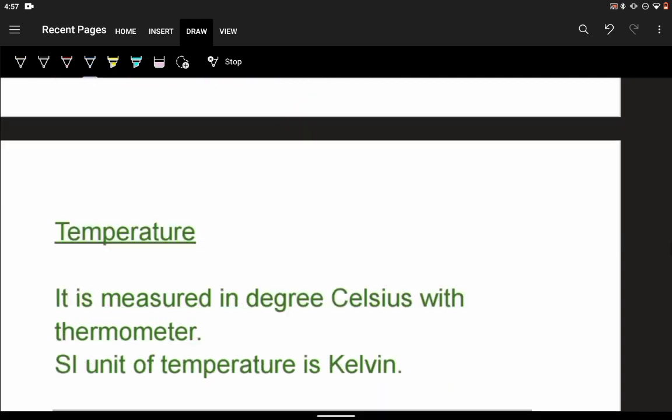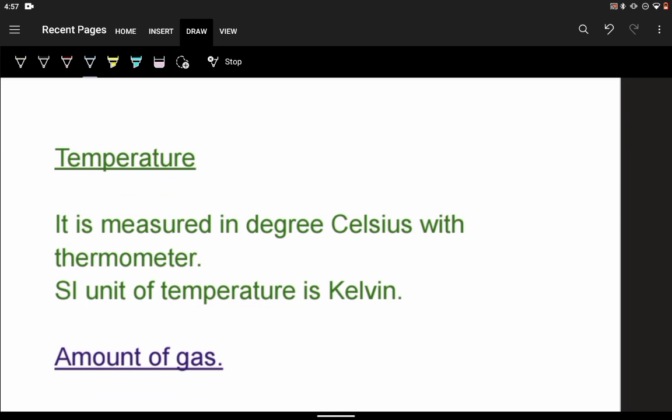Next parameter is temperature. Temperature of any gas is measured in Celsius degree. It can be measured with a thermometer. The SI unit of temperature is Kelvin. Kelvin is also known as absolute degree. Now Kelvin is equal to degree C plus 273. So if we have temperature in degree C, adding 273, we get the Kelvin value. K equals degree C plus 273.